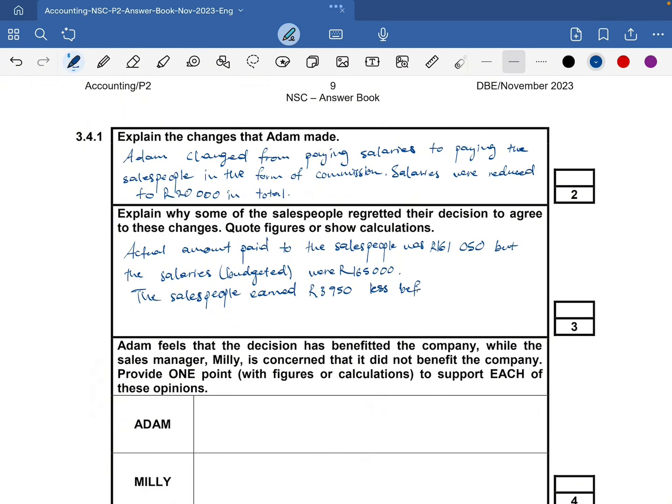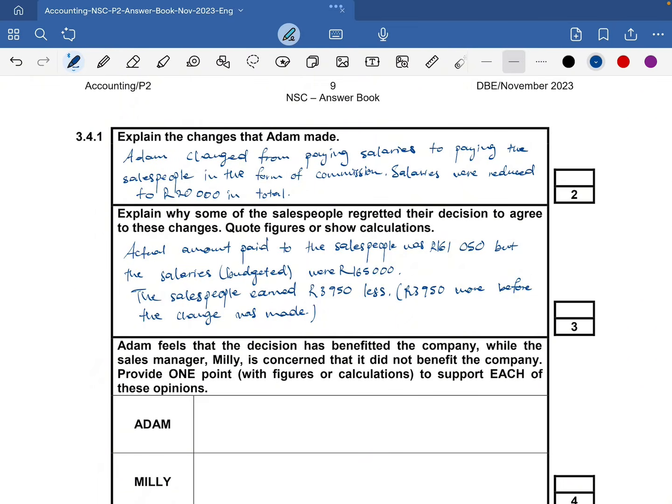So we could have said they earned 3,950 more before the change was implemented. Okay, so this is why they would be maybe disgruntled, or maybe they would not be happy.